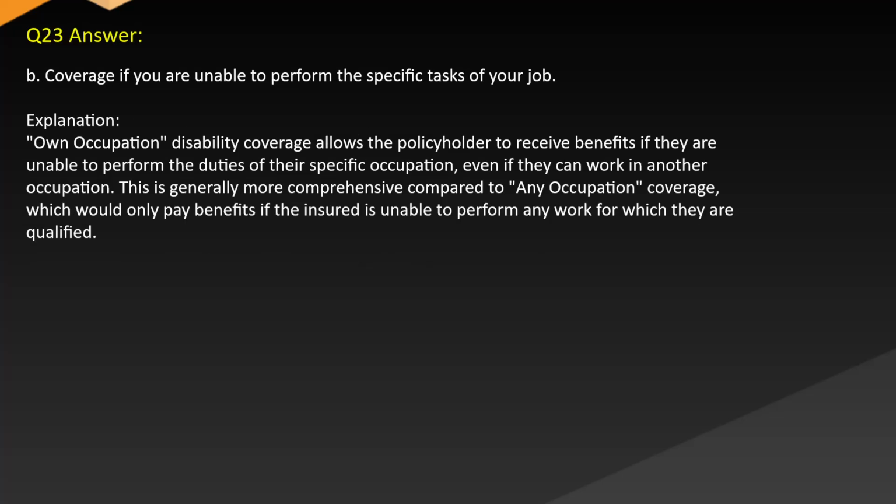Answer. B. Coverage if you are unable to perform the specific tasks of your job. Explanation. Own occupation disability coverage allows the policyholder to receive benefits if they are unable to perform the duties of their specific occupation, even if they can work in another occupation. This is generally more comprehensive compared to any occupation coverage, which would only pay benefits if the insured is unable to perform any work for which they are qualified.